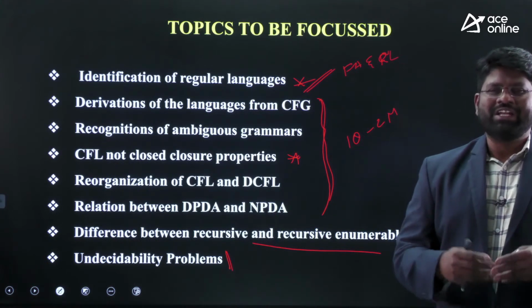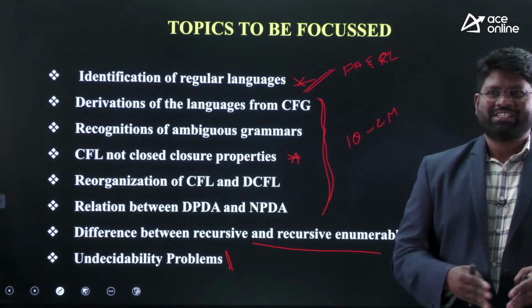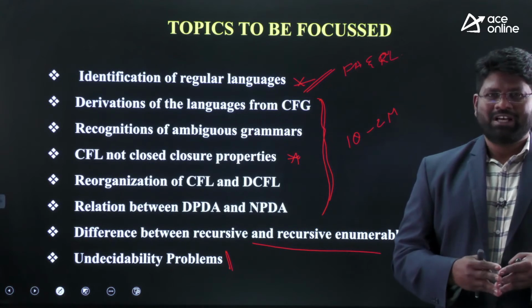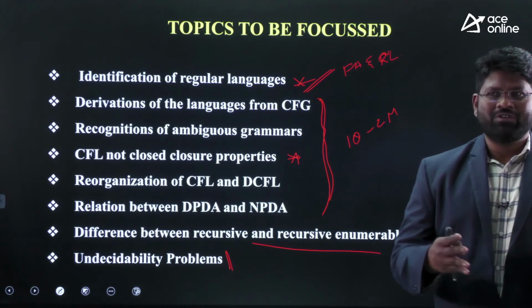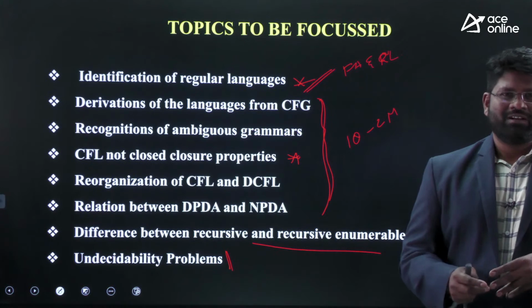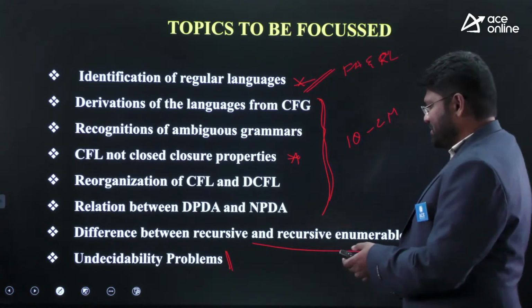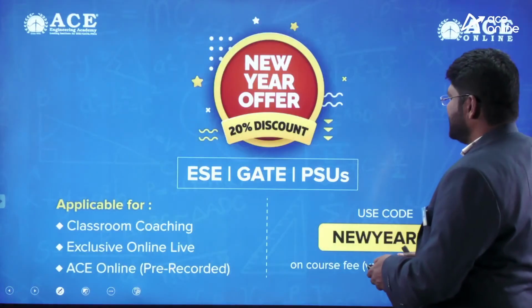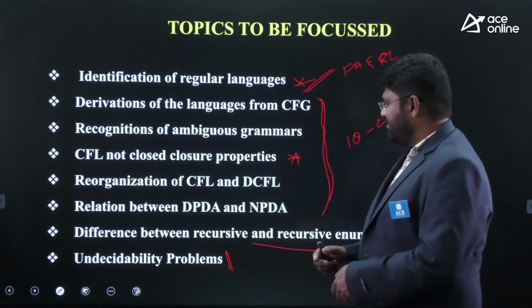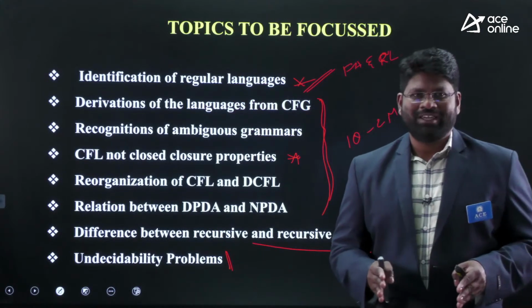Some questions would be generalized statements. Those statements also you should be able to analyze, whether they are decidable problems or undecidable problems.